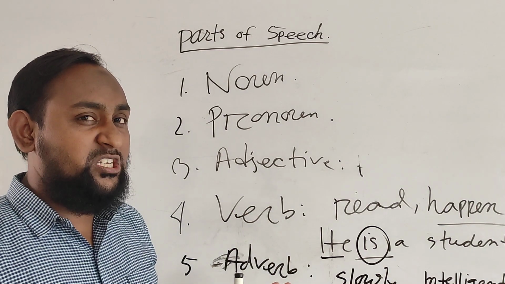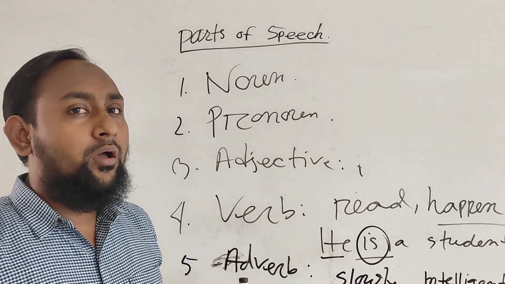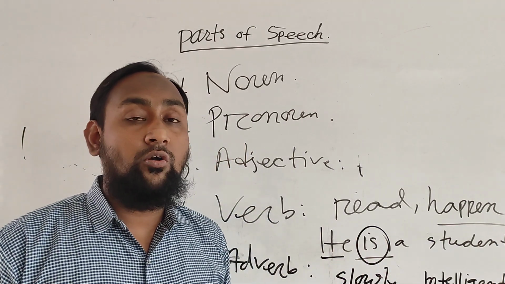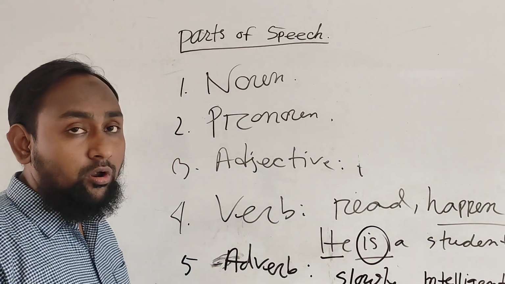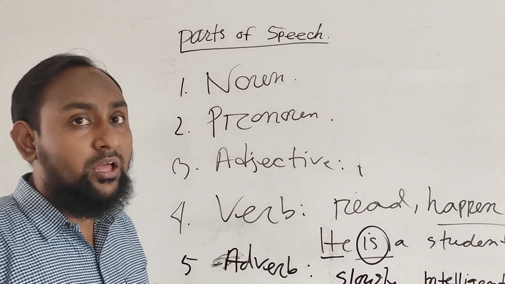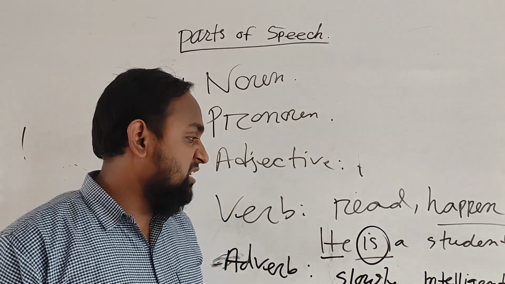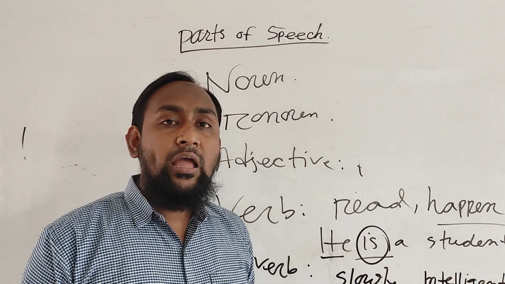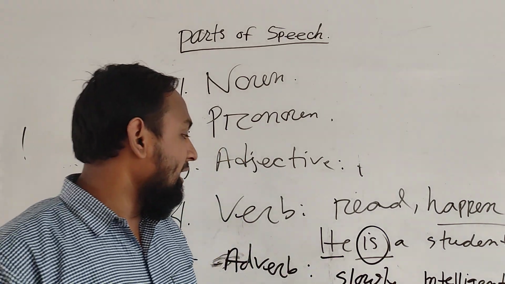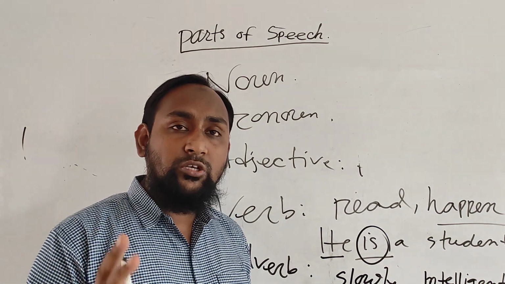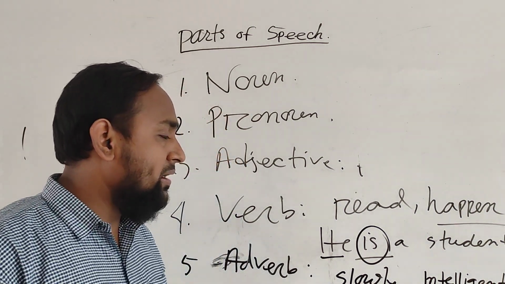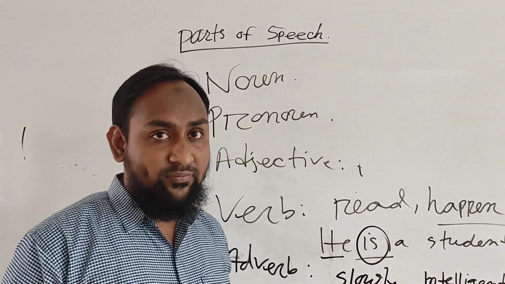But you have to keep in mind that when ly is used after the noun, this is not the adverb. So when ly is used after the adjective, in that case it is an adverb. Otherwise, it is not the adverb.